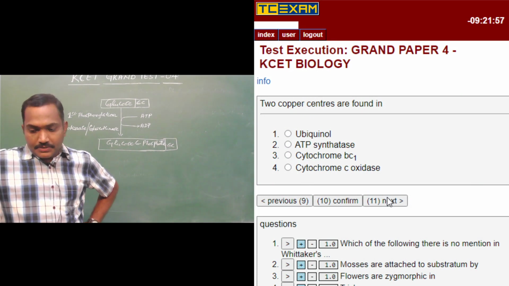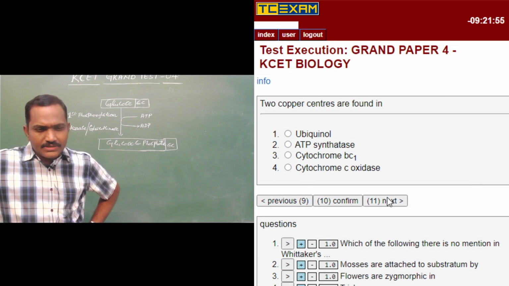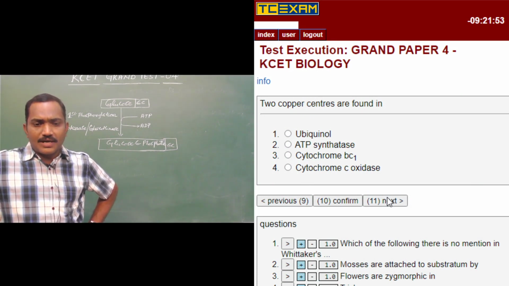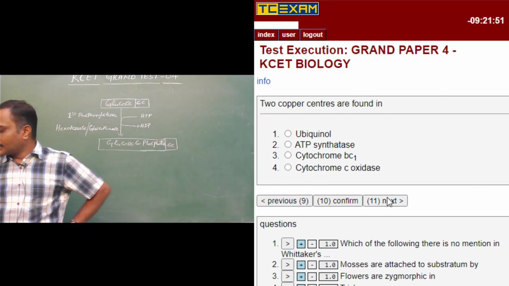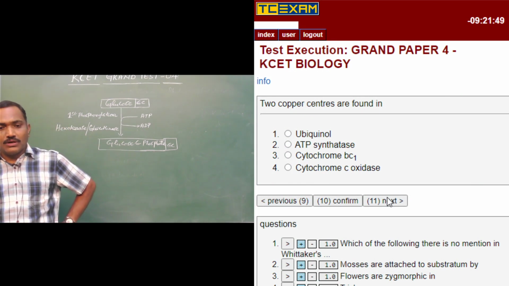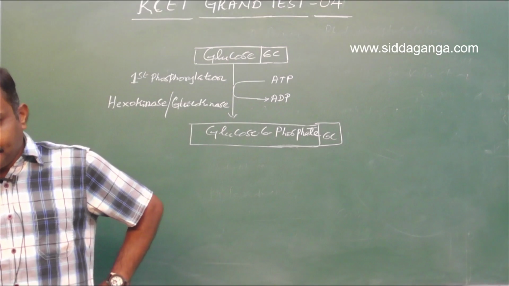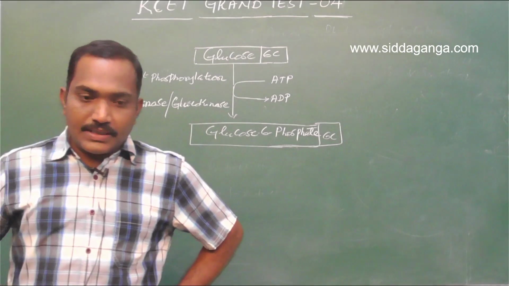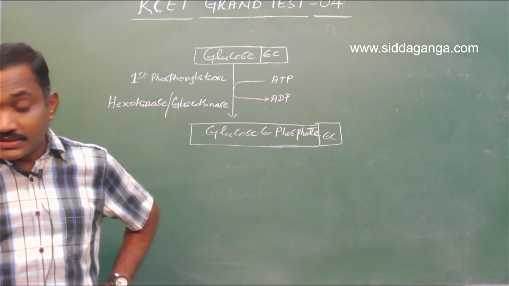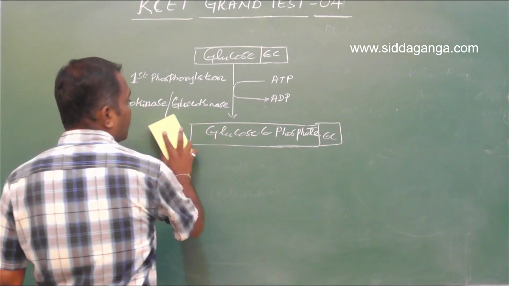Now question number 10. The copper centers are found in ubiquinol, ATP synthetase, cytochrome BC1 and cytochrome C oxidase complex. Say the various electron carriers in the inner mitochondrial membrane.